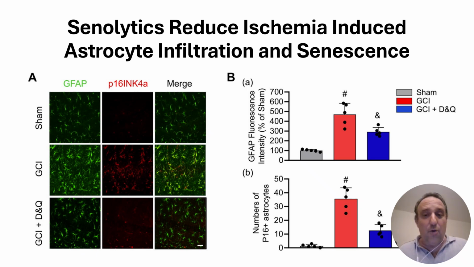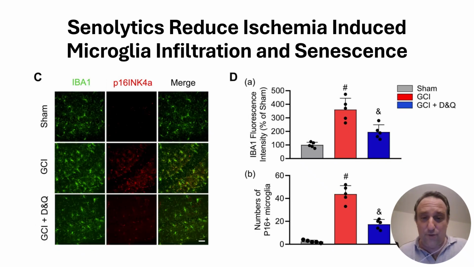Once you treat with dasatinib or quercetin, which are senolytics, once you give the senolytics, even like 12 weeks after the insult, you can see a decrease in the number of astrocytes, and in the lower right panel, you can see a decrease in the number of senescent astrocytes as quantified by the senescent marker P16.